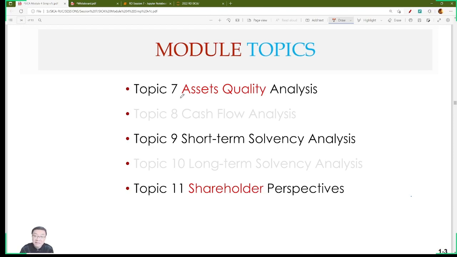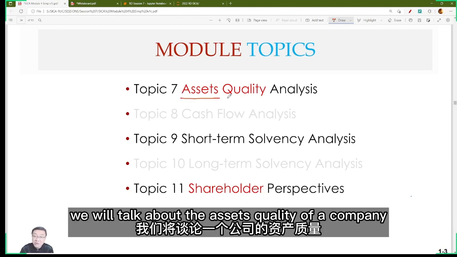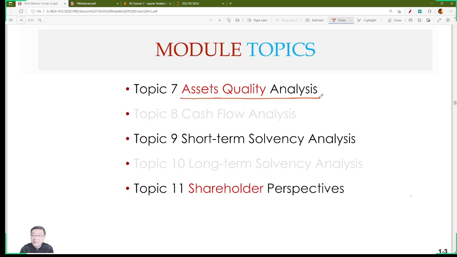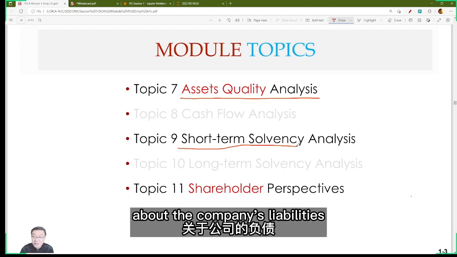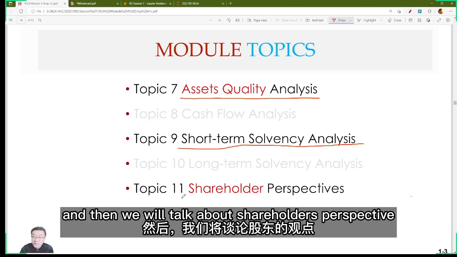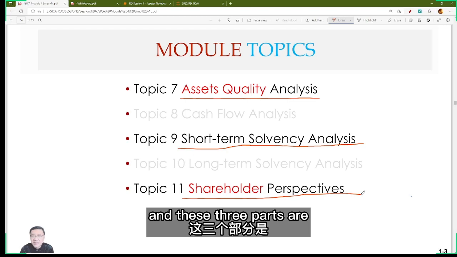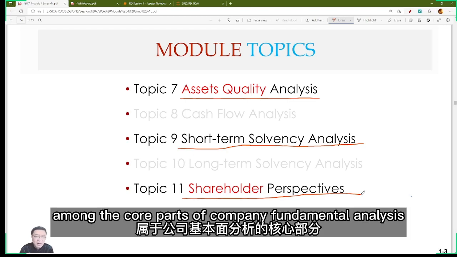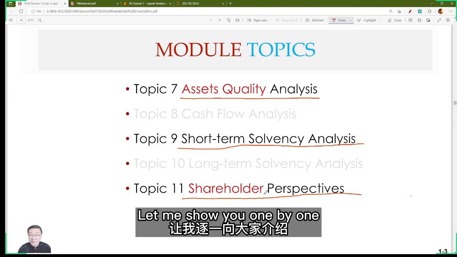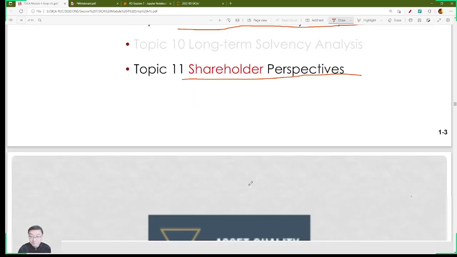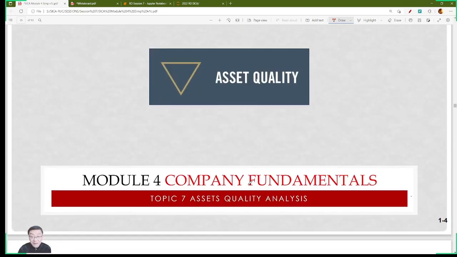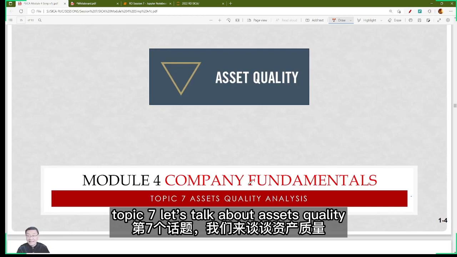First one, topic 7, we will talk about the asset quality of a company. And then we will talk about the short-term solvency of a company's liabilities. And then we will talk about the shareholders' perspective about owner's equity. And these 3 parts are among the core parts of company fundamental analysis. Let me show you one by one. Topic 7, let's talk about asset quality.